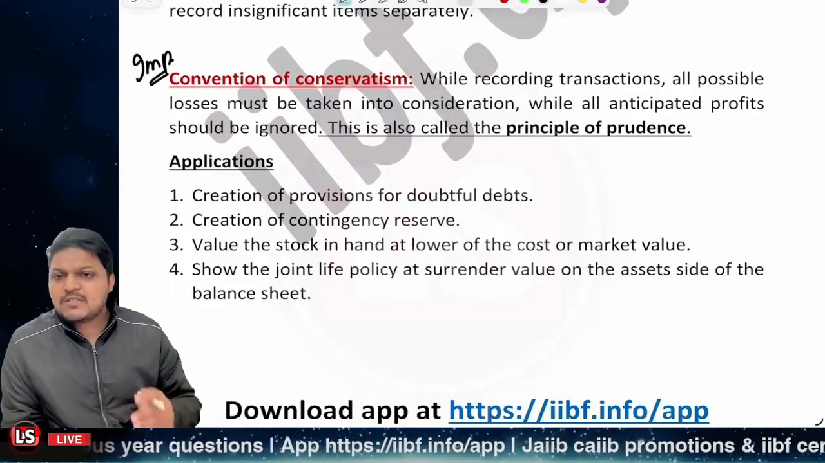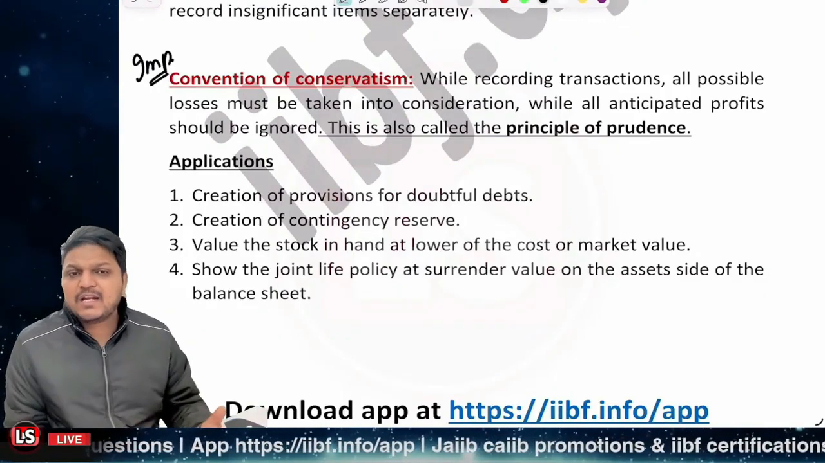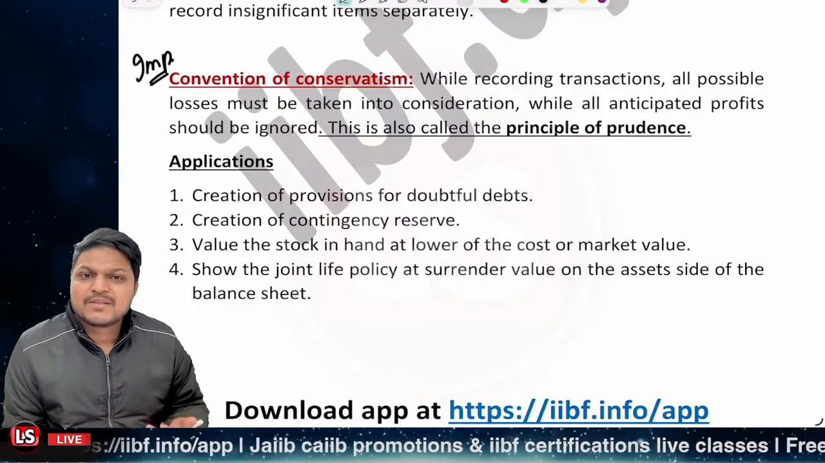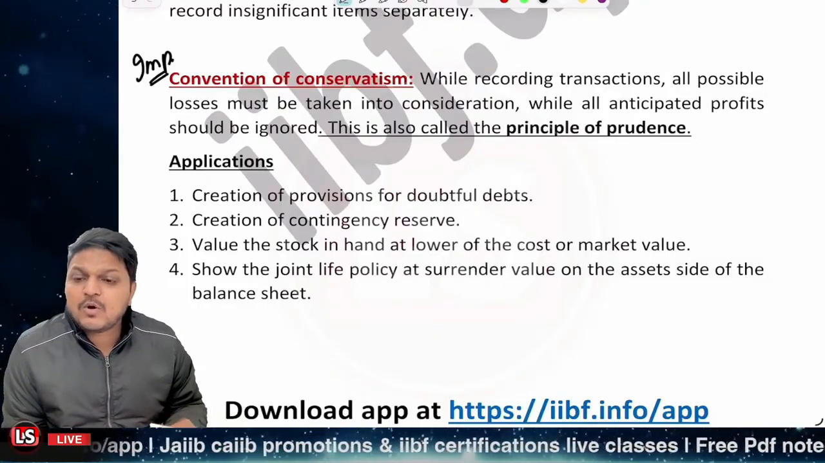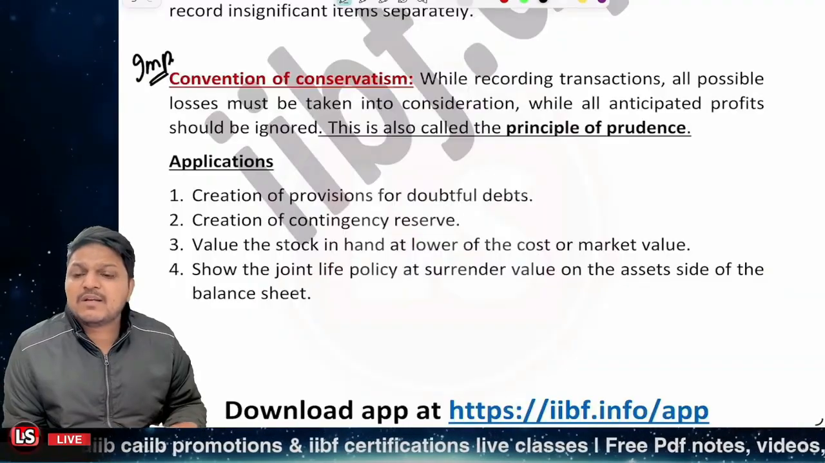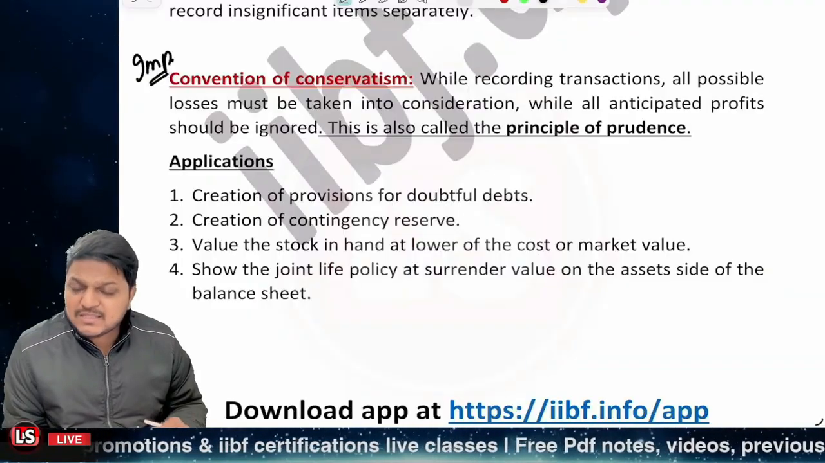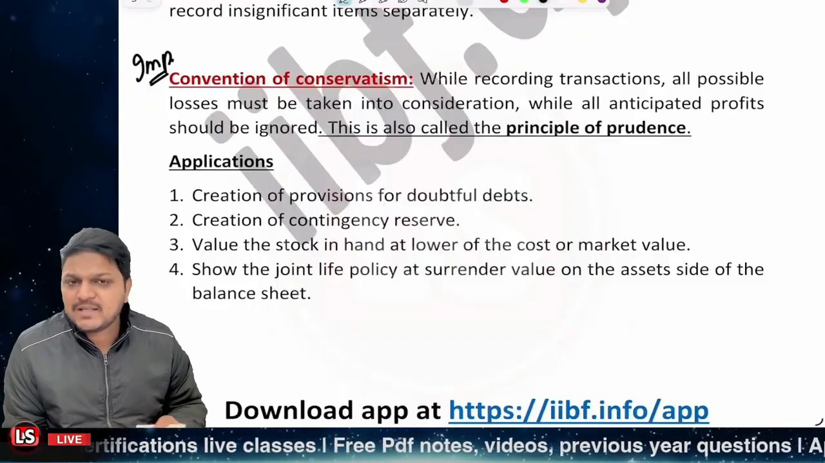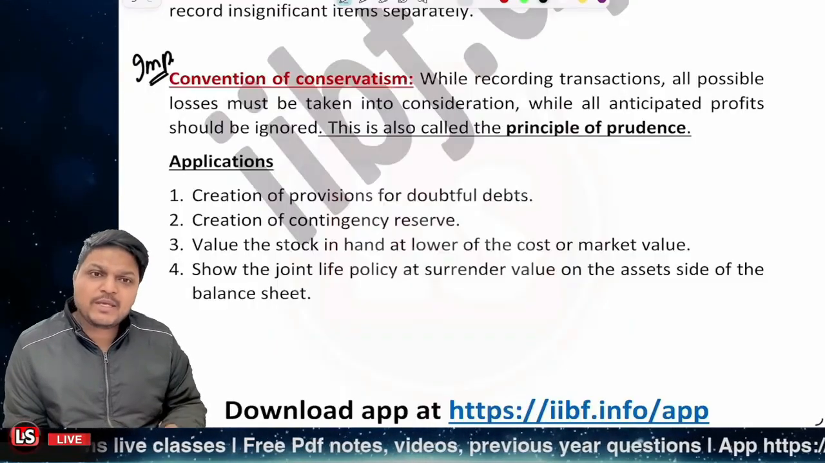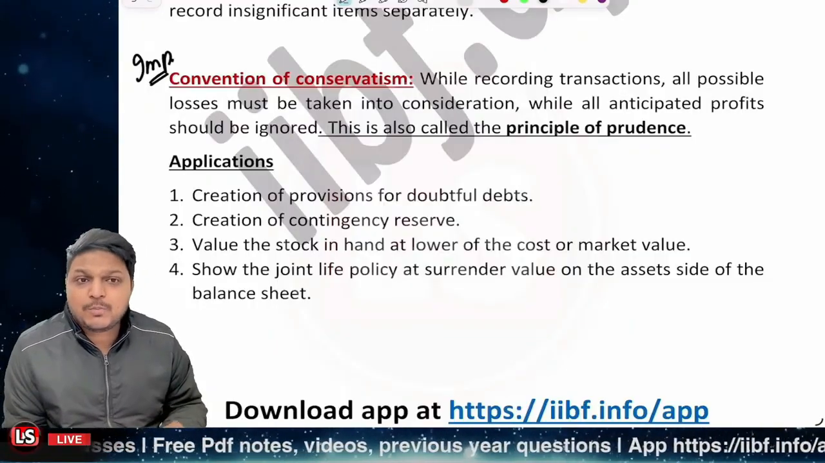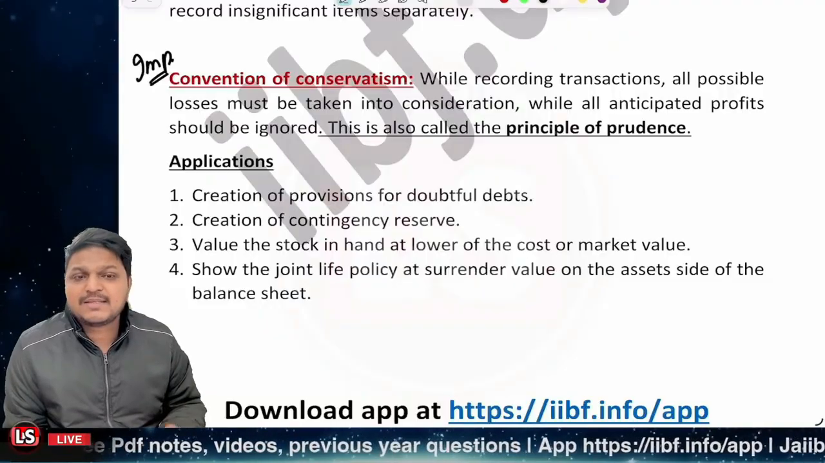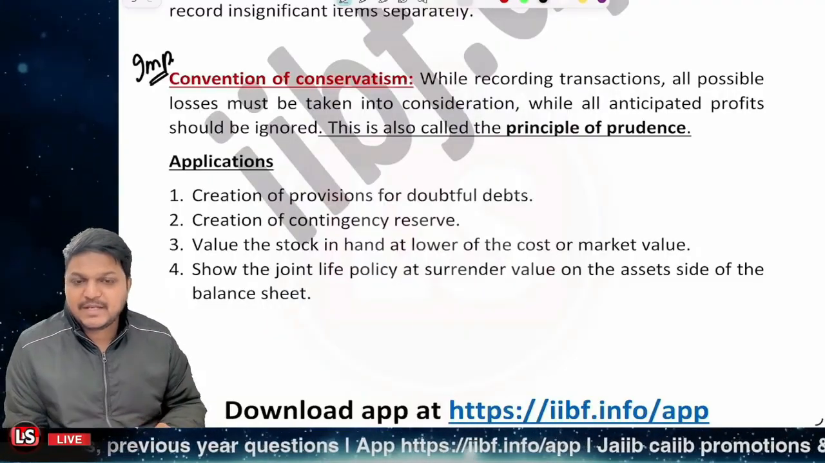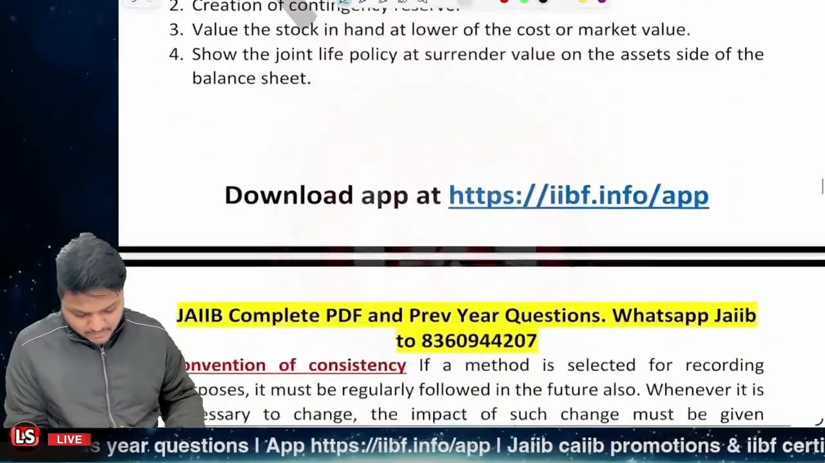So contingency reserves and provisions are basically due to what? These are all due to the convention of conservatism only, because it clearly says if there is going to be any future gain, it should not be considered, but if there is going to be any future loss, it should be considered. This is said to be the principle of prudence, right? So that's very much important.